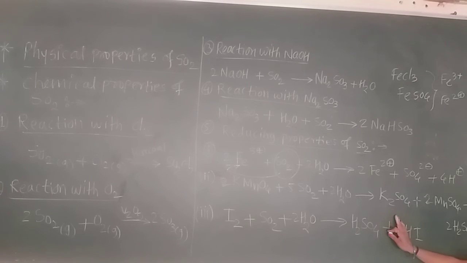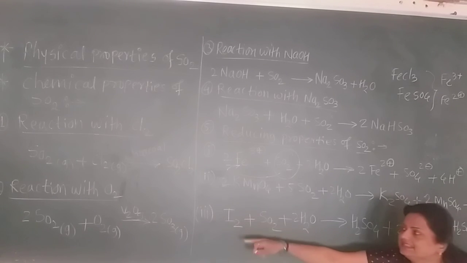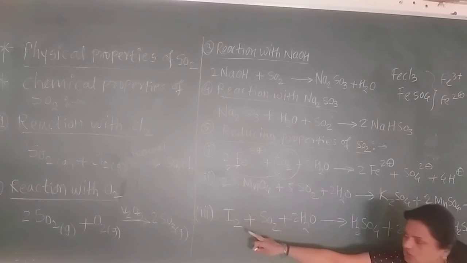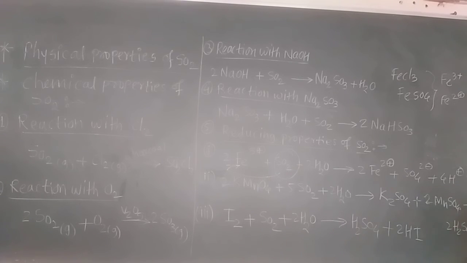Decreases. 0 पासून -1 झालं ना, डिक्रीज झालं म्हणजे त्याचं रिडक्शन झालं. Here, in its original state, the oxidation state is 0, but here it reacts with the hydrogen, so hydrogen has the +1 state, so iodine has -1. So 0 changes to -1, that means decreases. Oxidation state decreases means it gets reduced.